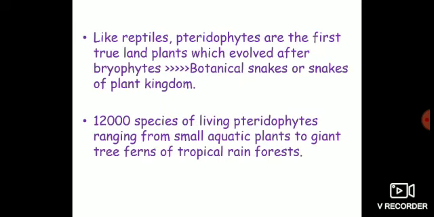And one more important feature of pteridophytes you have to remember: just like reptiles of the animal kingdom, the pteridophytes of the plant kingdom are the first true land plants which evolved after bryophytes. Pteridophytes are the first true land plants which invaded land. They are sometimes known as botanical snakes or snakes of the plant kingdom.